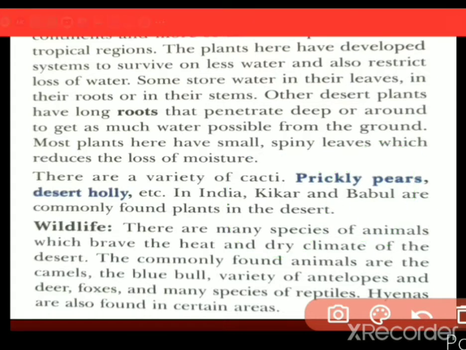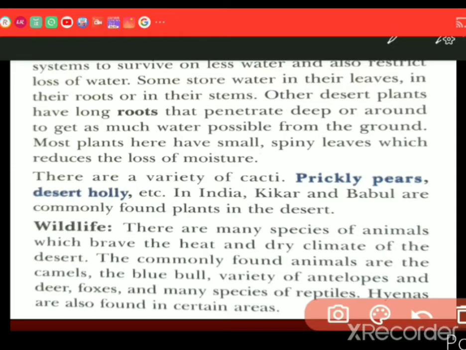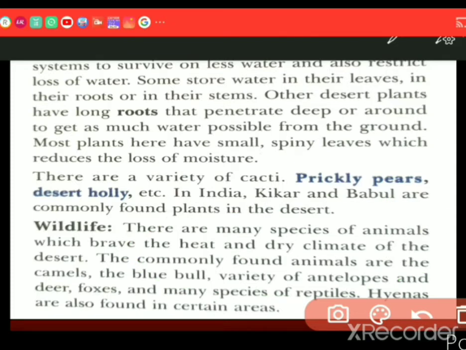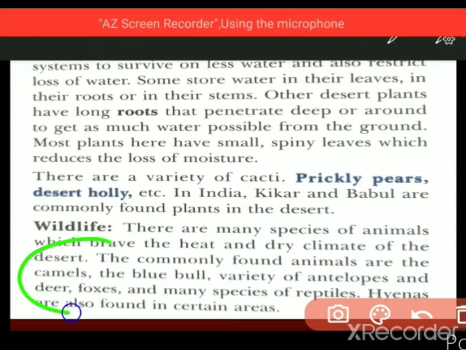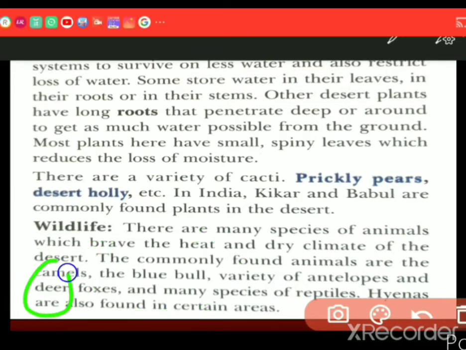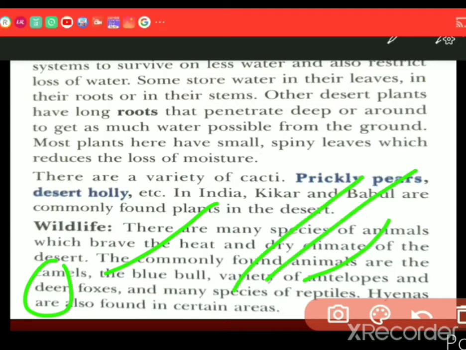Now we are going to see about wildlife, dear students. There are many species of animals found in desert areas, which brave the heat and dry climate of the desert. Some animals have adapted themselves to the heat and dry climate. The commonly found animals are camel, blue bull, a variety of antelopes, some types of deer, some types of foxes, and many species of reptiles. Reptiles means those that creep.